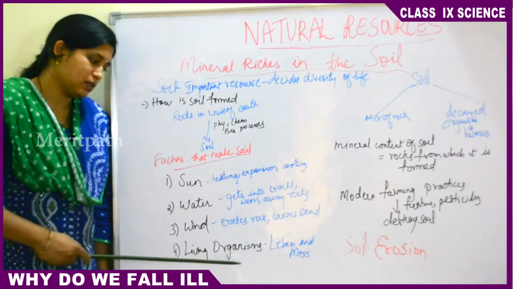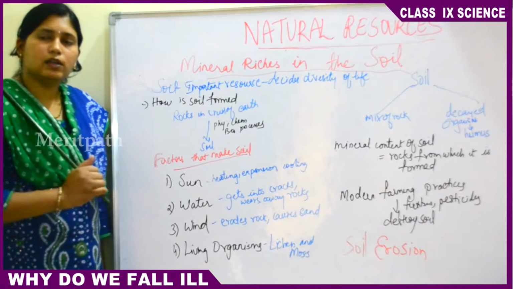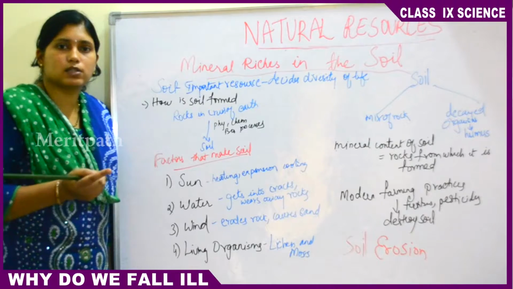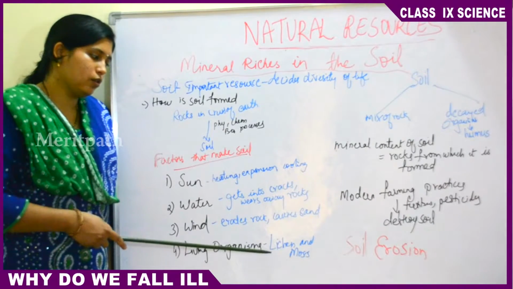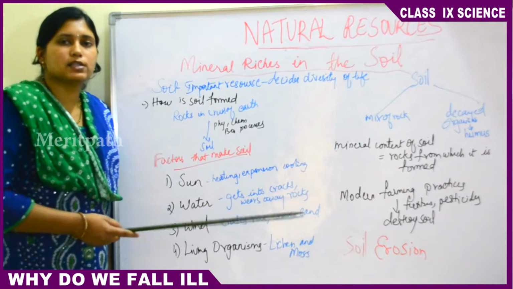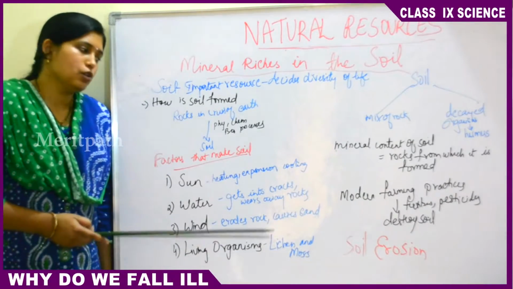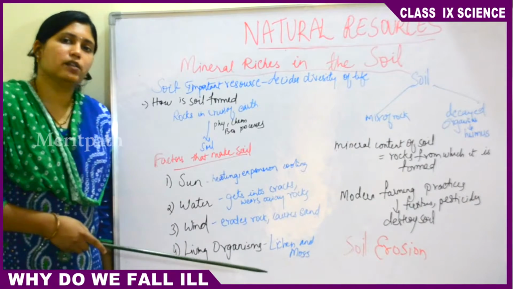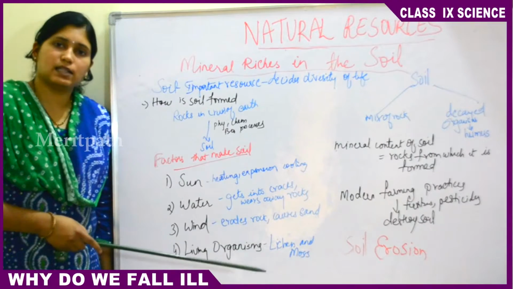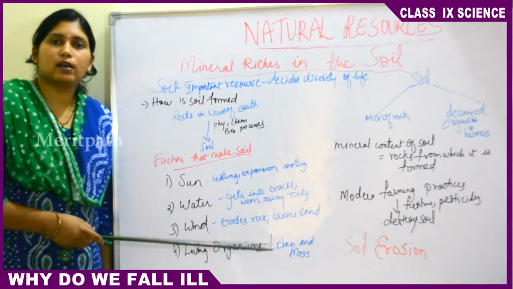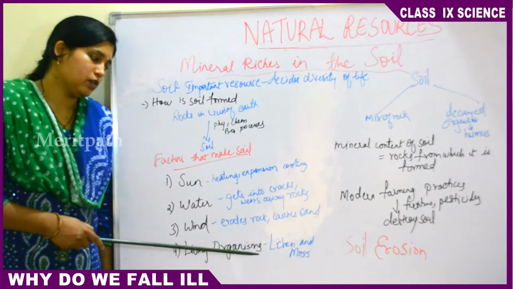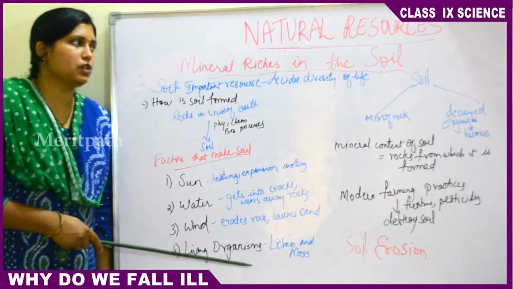Then living organisms. Sometimes you see near your houses in the cracks of the walls or somewhere near the rocks, plants start growing. So what happens? Examples of these plants are lichen and moss. Lichen and moss grow on the surfaces of rocks or in the walls. So when they grow on the rock surfaces, they develop their roots. In the process of developing their roots, they produce cracks in the rocks. So thereby again the cracks in the rocks will result in small particles of the rocks. These small particles of the rocks result in formation of the soil.